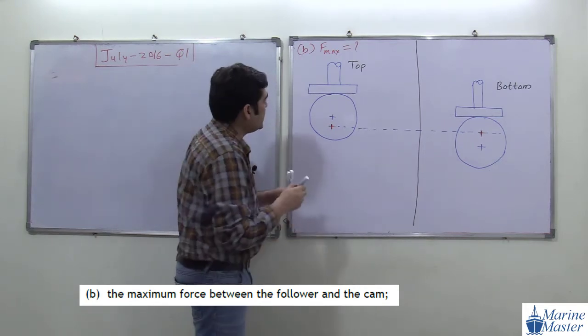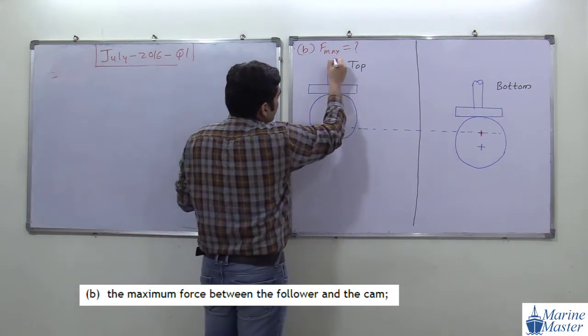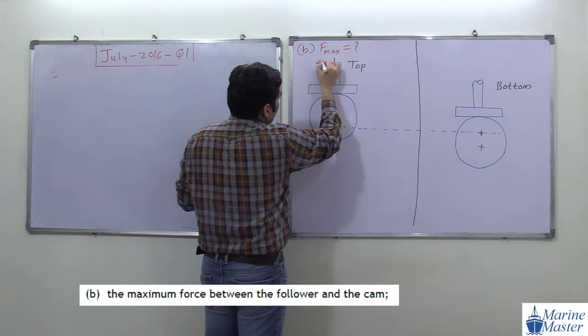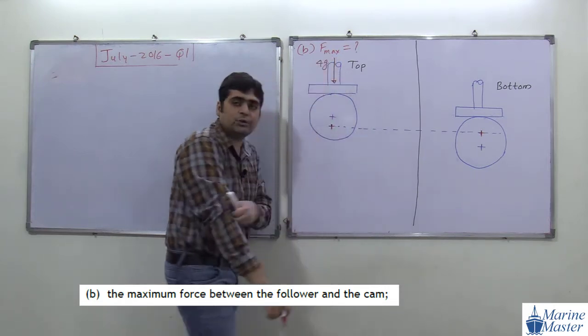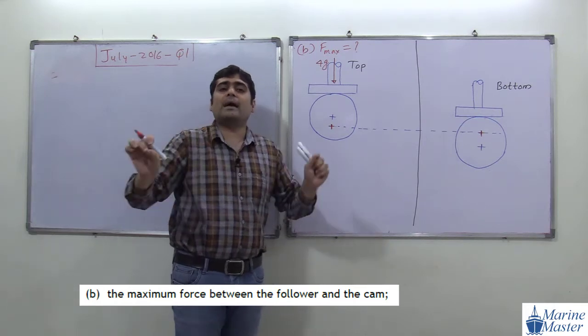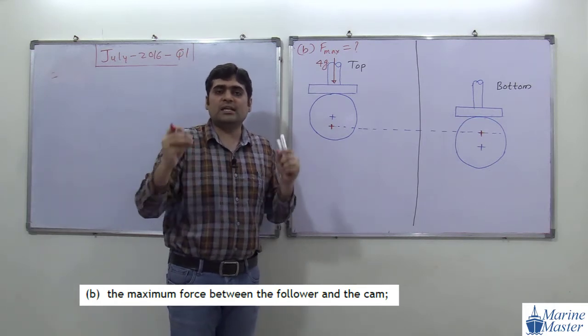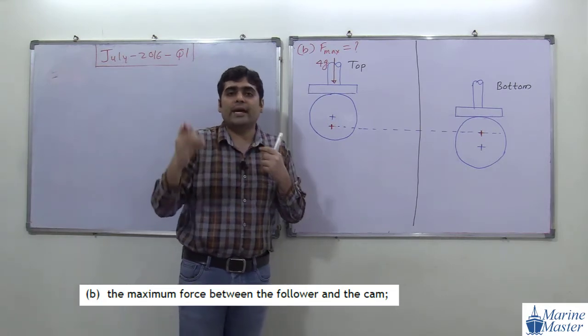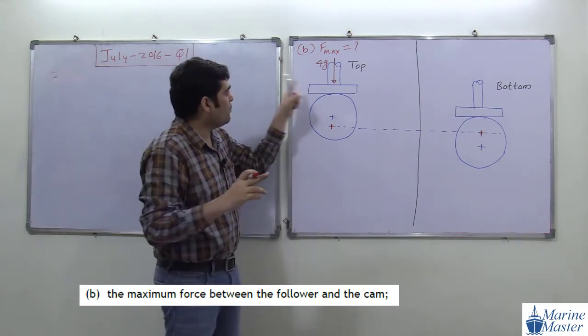If the mass is 4 kg, so what is the weight? 4g. Here g means acceleration due to gravity. Don't consider g as gram. So 4 kg mass multiplied by g means 4 into 9.81. We will get the value of weight. Weight is in Newton. Okay, 4g.